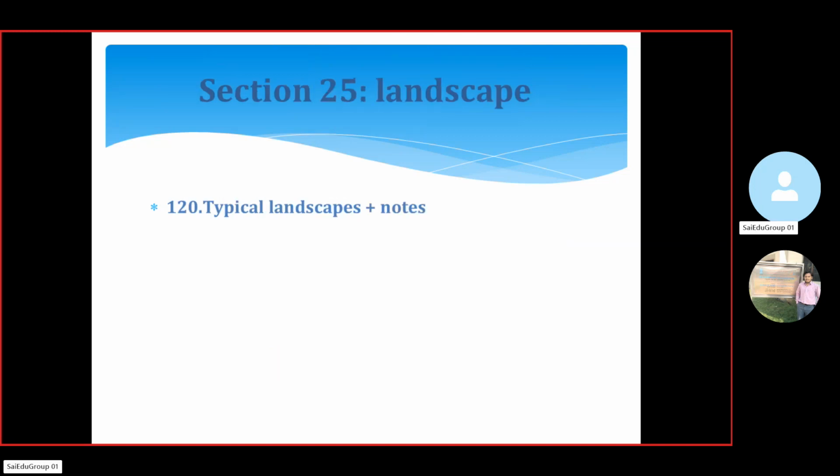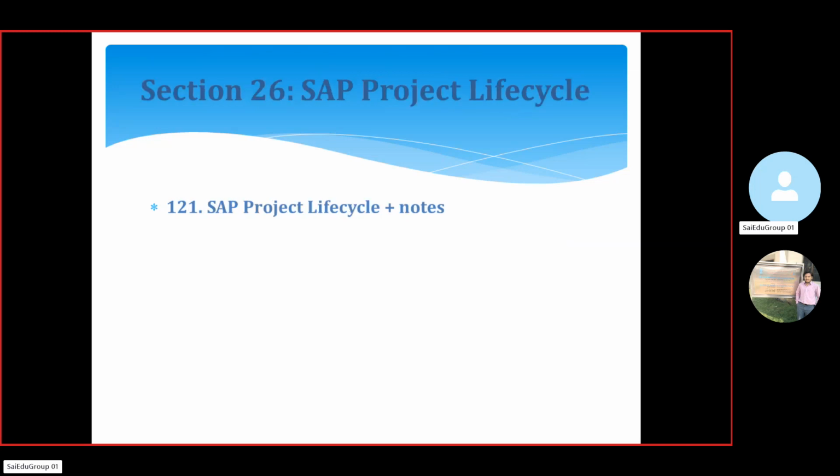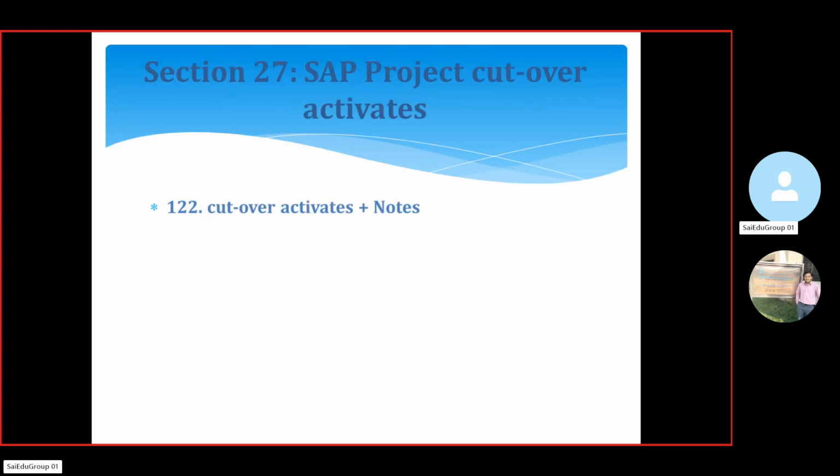In section 25, landscapes. In this particular section, we are going to discuss typical landscapes. We'll discuss real-time scenarios with clear-cut explanation, with notes as well as real-time configurations. Now next, in section 26, we are going to discuss the SAP project life cycle, the entire cycle. Whatever I know and whatever we do, I will share those things in the SAP project lifecycle. Now next, we did some cutover activities.